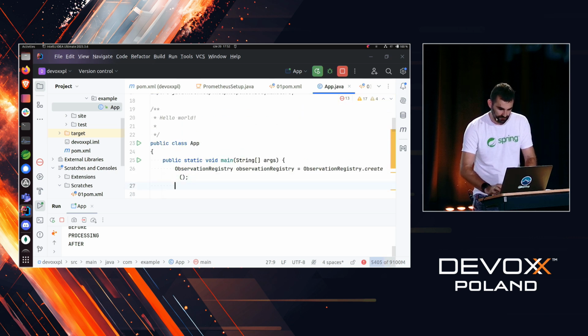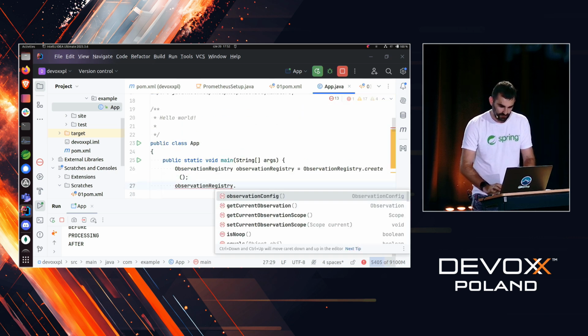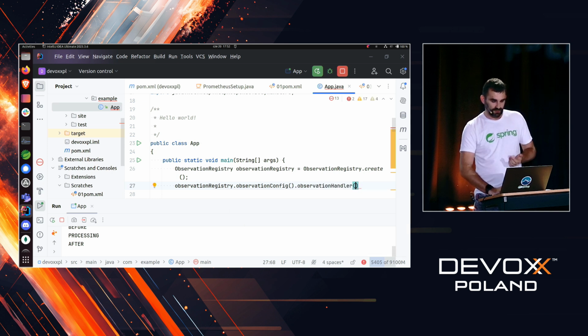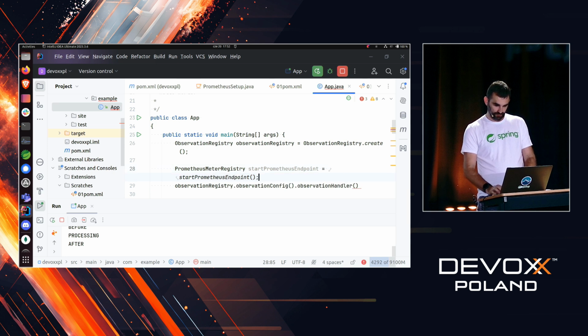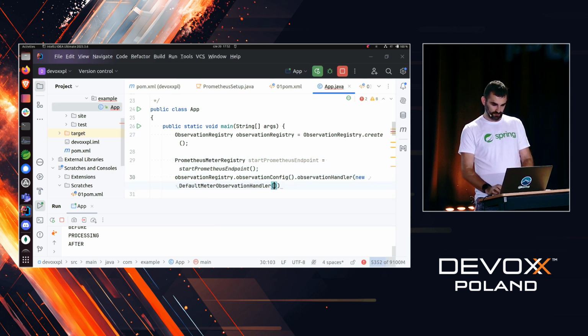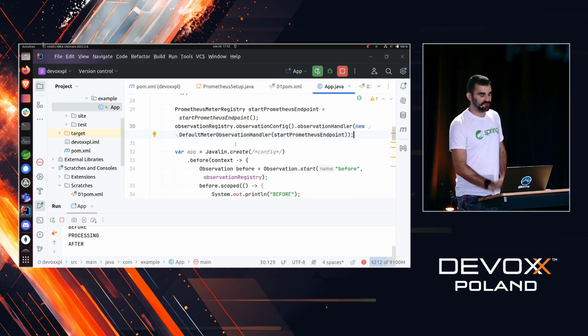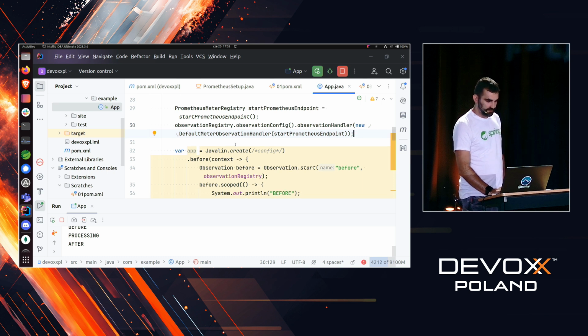So here I have the Prometheus meter registry. And over here, I will add new configuration. Right now, I am adding the metrics feature to our setup, and I'm doing new default meter observation handler like this. So what is this handler? What if, for example, I would like to add logging?